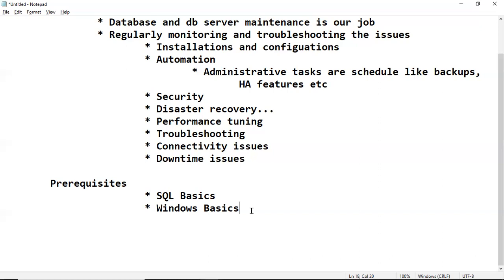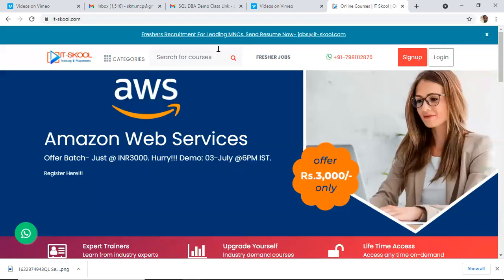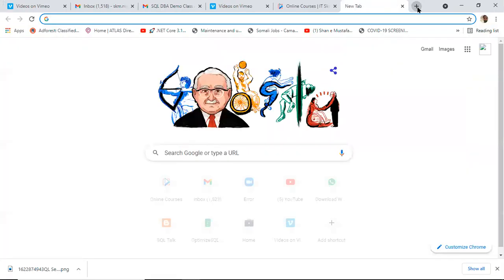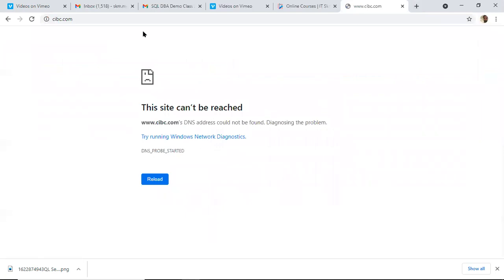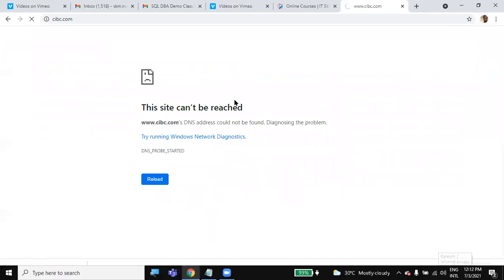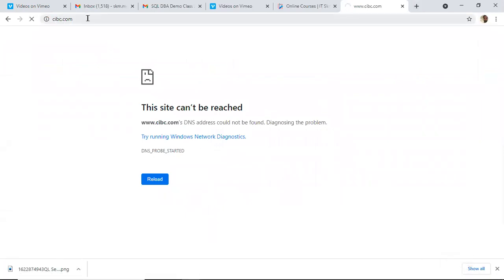Not only small scale clients, but today banking, e-commerce, and large scale clients are also using SQL Server. Previously I was supporting CIBC, a bank in Canada.